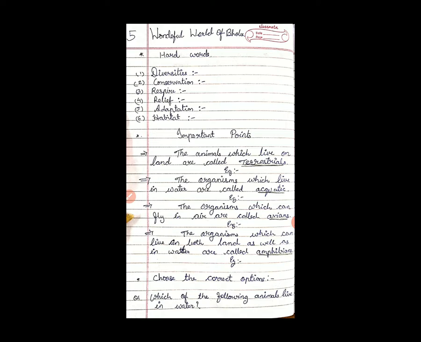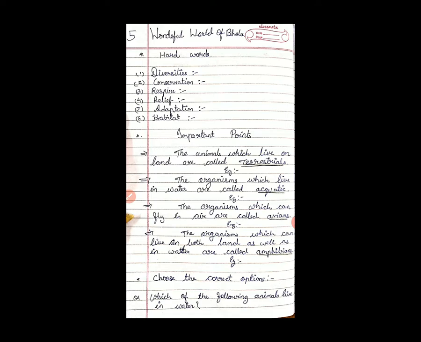Now choose the correct options. Next question is choose the correct options. In that, first one, which of the following animals live in water?